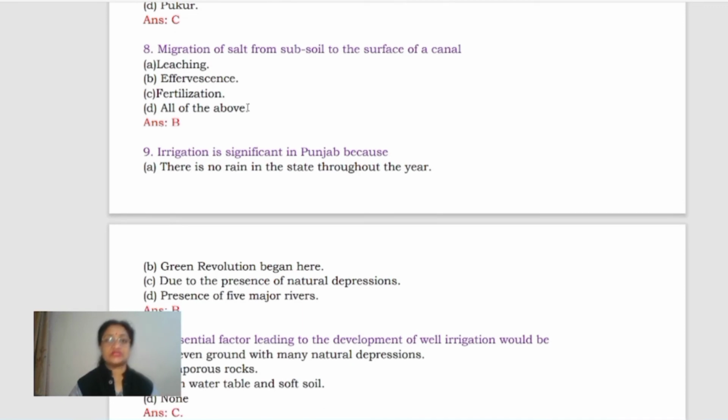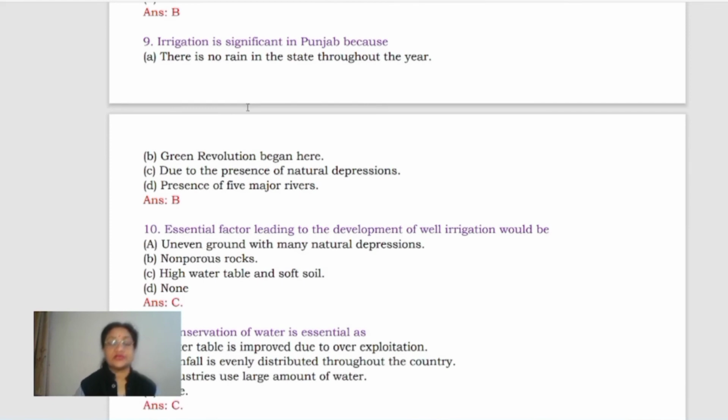Migration of salt from subsoil to the surface of a canal. Yes, it is leaching, effervescence, fertilization, all of the above. It is called, actually the term given to this is the effervescence. Okay. Irrigation is significant in Punjab because there is no rain in the state throughout the year.